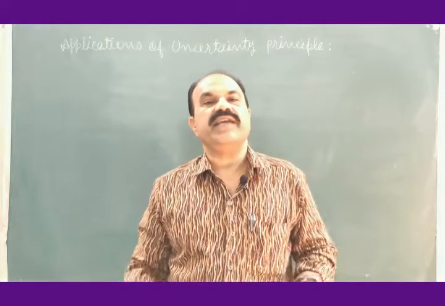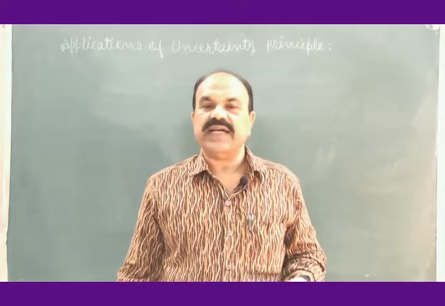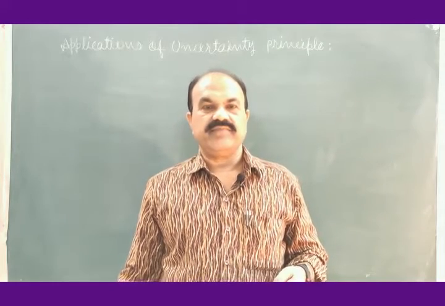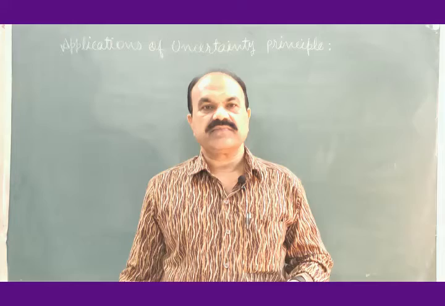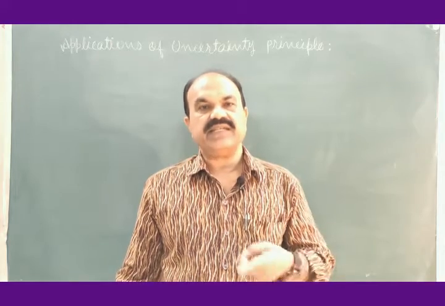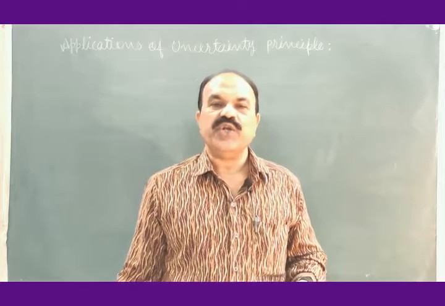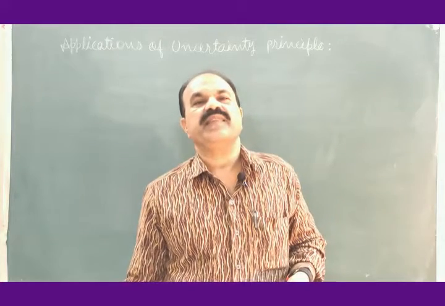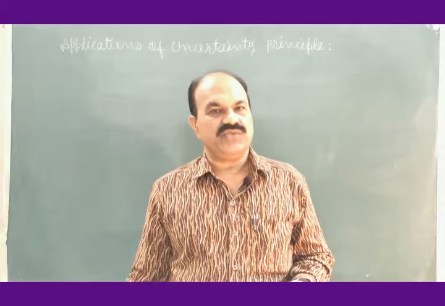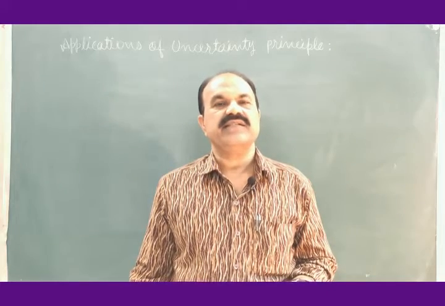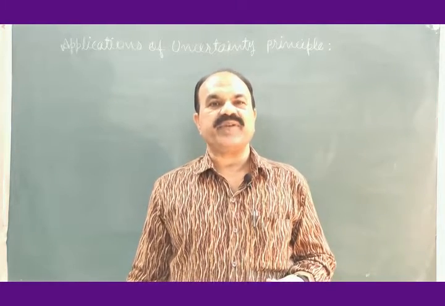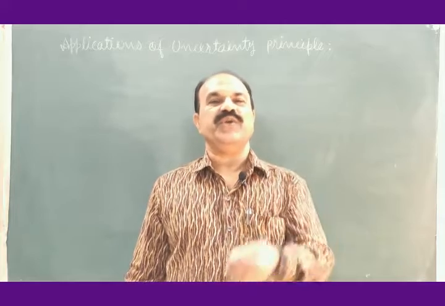This is our idea about an atom. As I told, beta rays, beta particles come out of the nucleus in nuclear disintegration. It is natural to think that electrons may be present in the nucleus.